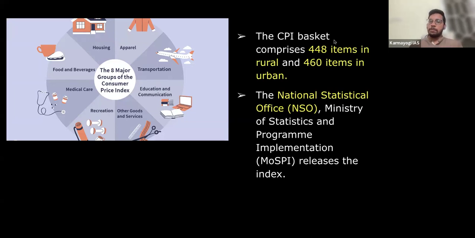The rural CPI basket has 448 items, whereas the urban basket has 460 items. So you can remember that urban items are more than rural items. And the CPI is published by the National Statistical Office under the Ministry of Statistics and Programme Implementation, right? So this is about the CPI.